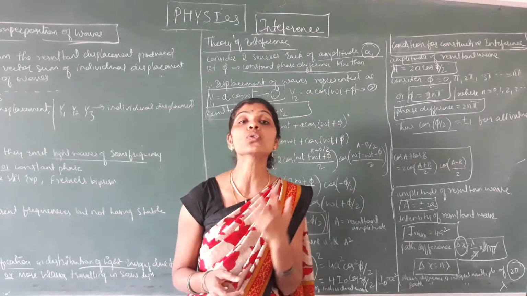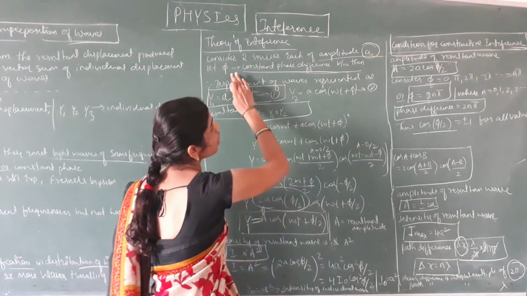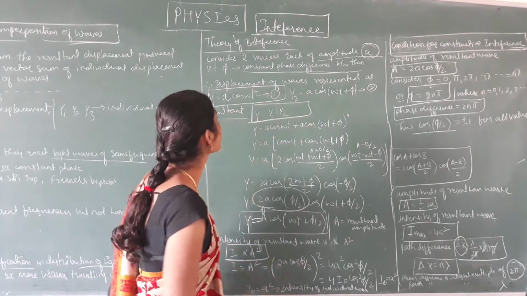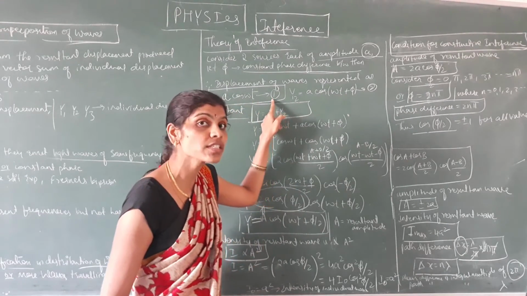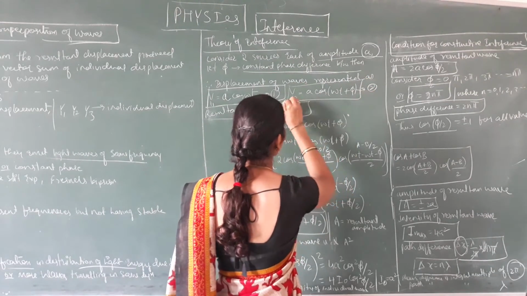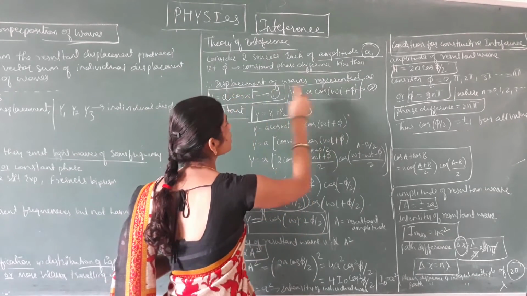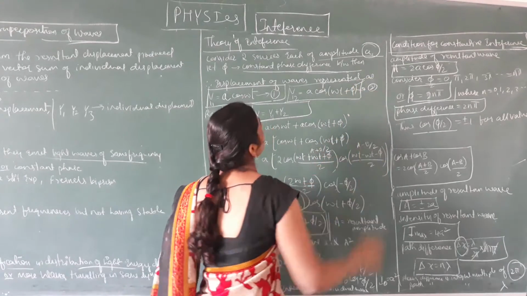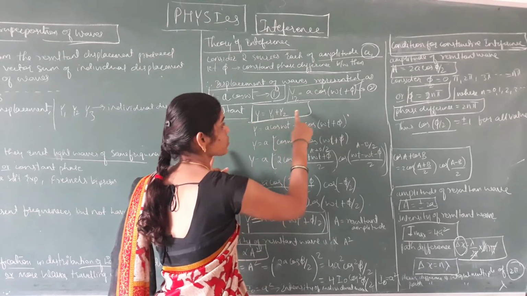We are considering two waves, having amplitude a, with a constant phase difference phi between them. Let us assume the displacements of those two waves are given by y1 equals a cos omega t, which represents the first wave, and y2 equals a cos of omega t plus phi, which represents the second wave, where phi is the phase difference of the second wave. The resultant displacement is given by y equals y1 plus y2.